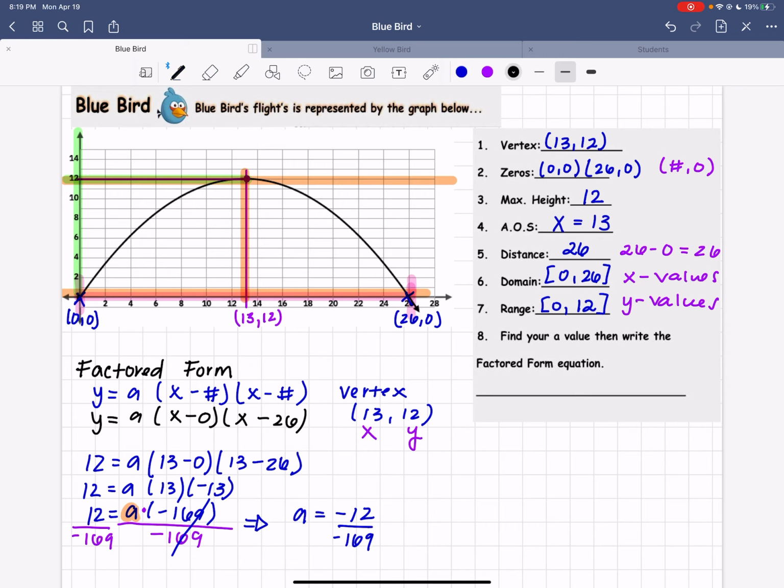So using this equation right here, we're going to plug in our a. So y equals, only one negative actually, negative 12 over 169, x minus 0, and x minus 26. And that is your factored form equation.